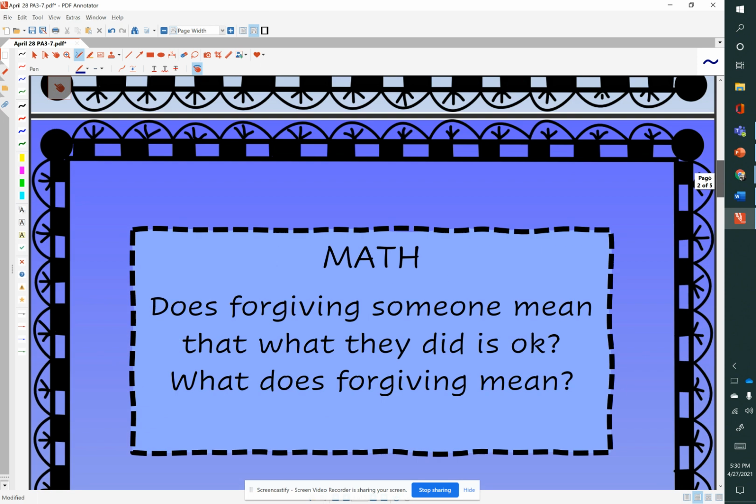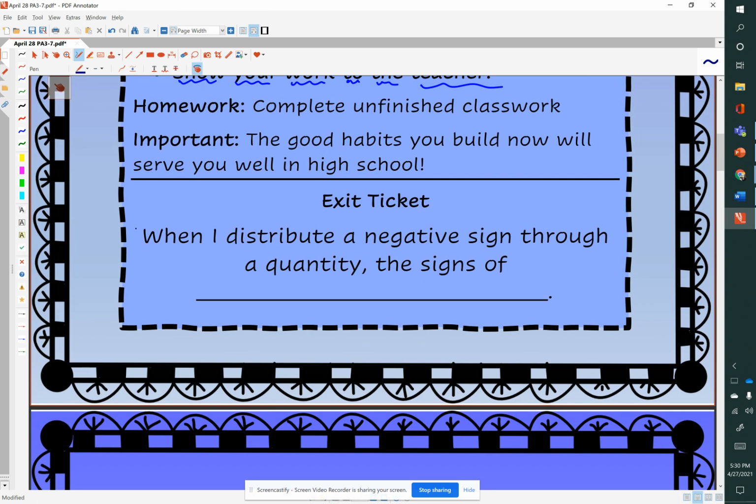And then our exit ticket today: when I distribute a negative sign through a quantity, the signs of the terms inside the parentheses change. And that's what the negative sign outside a quantity in parentheses does. It changes the sign of everything inside the parentheses.